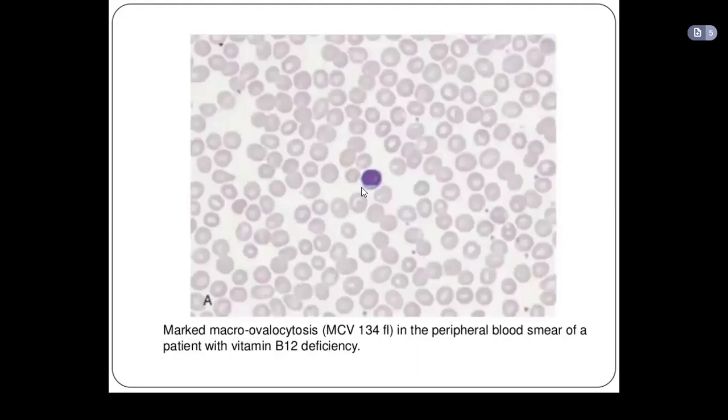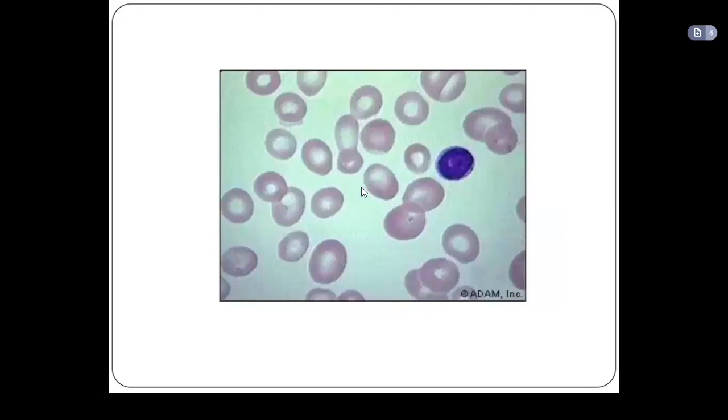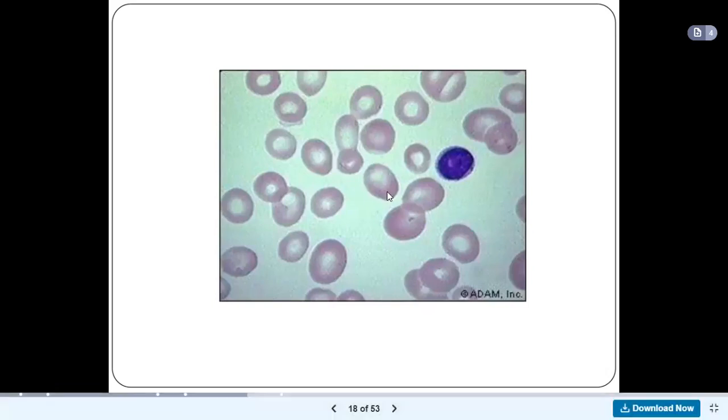But in megaloblastic anemia, you will find that some granulocytes have more than 5 lobules. So it is a sign that there is megaloblastic anemia. These are the cells that are looking bigger in size with this basophilic stippling. That's why this color is looking like this.